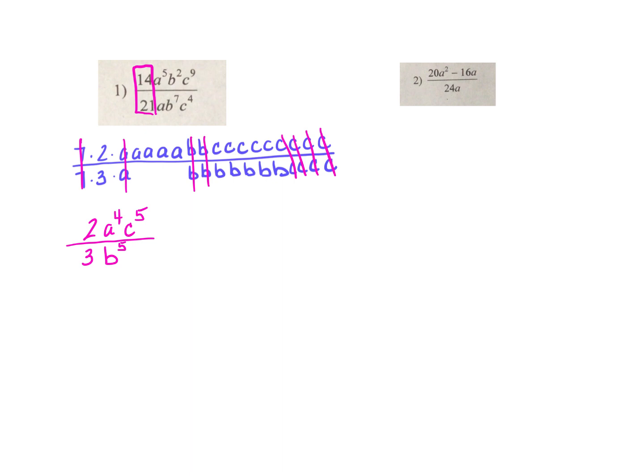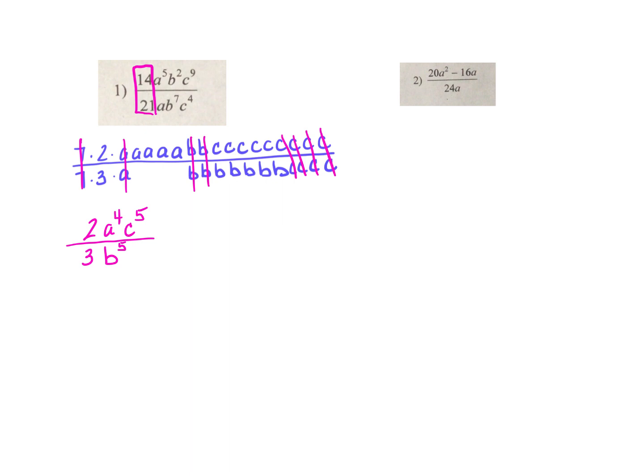And then with the A's, the B's, and the C's, or whatever letters they give you, you're just going to cancel them out until you run out of them on the top or the bottom. We'll tell you to subtract, but sometimes when you subtract, you get a negative exponent, and we tell you your answer can't have negatives. So the way around that is to just say, let's look at the A's. There are 5 on the top. There's only 1 on the bottom. If I start canceling out top and bottom, I'm going to run out of them as soon as I cancel the first one. So there are more A's on the top. How many more? 4 more on the top than on the bottom. So that tells me I'm going to have A to the 4th on the top.